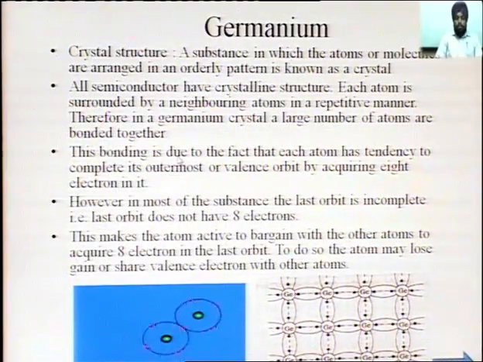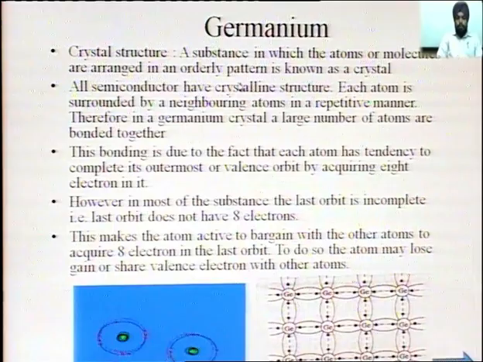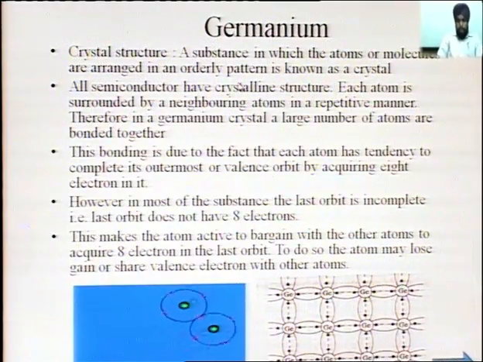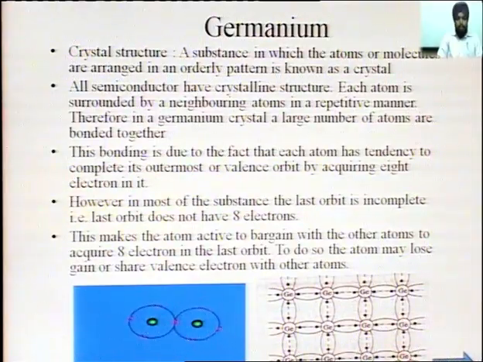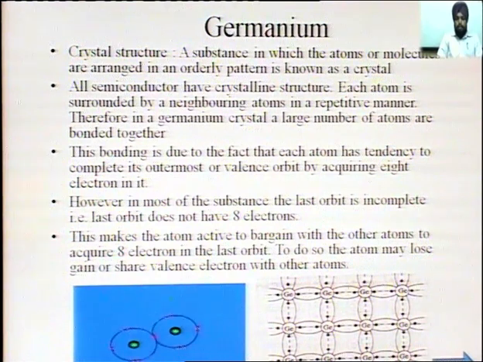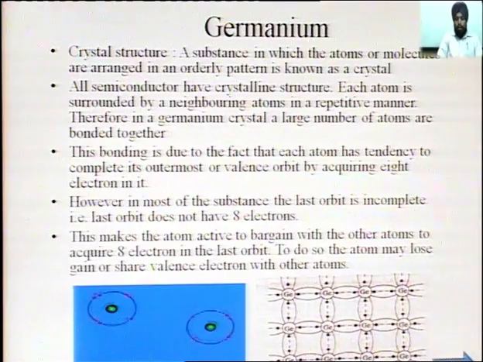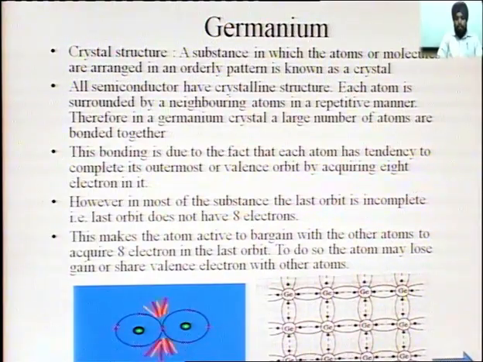Next is crystal structure. A substance in which the atoms or molecules are arranged in an orderly pattern is known as a crystal. All semiconductors have crystalline structure. Each atom is surrounded by neighboring atoms in a repetitive manner. Therefore, in a germanium crystal, a large number of atoms are bonded together.